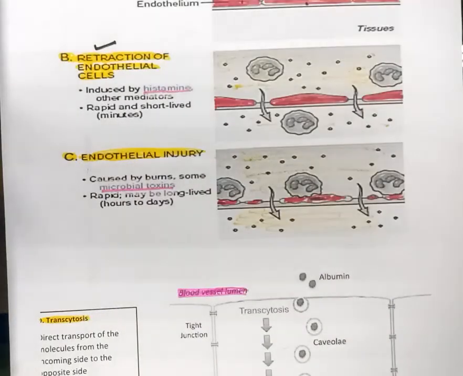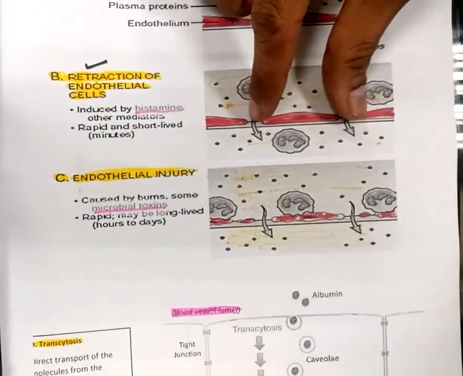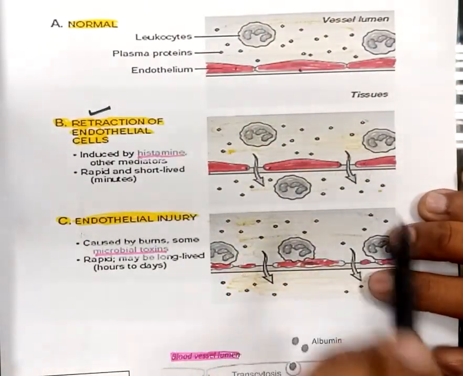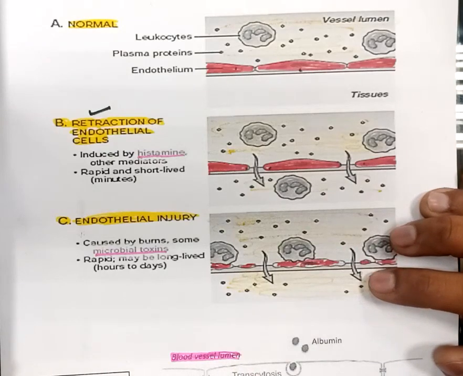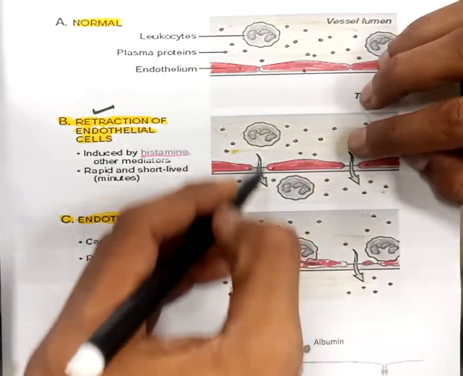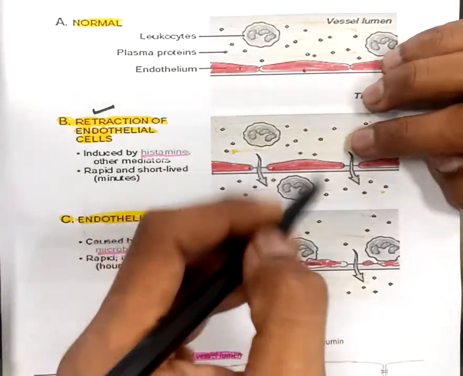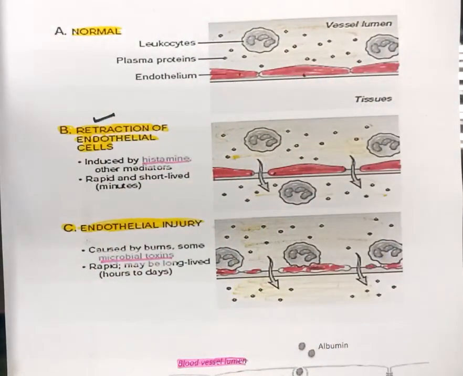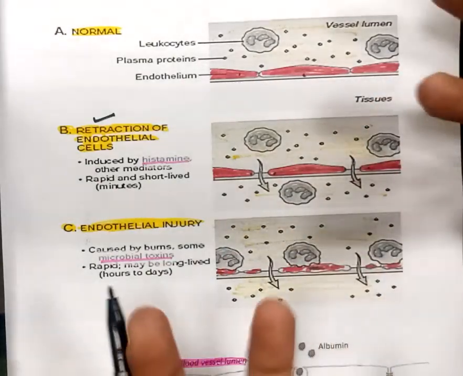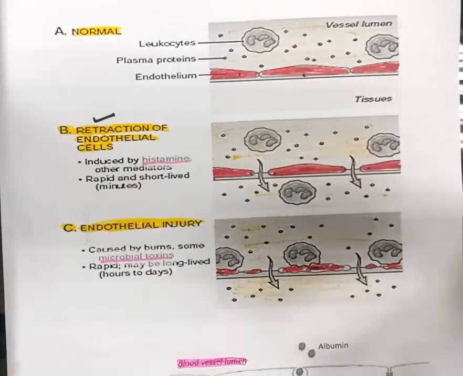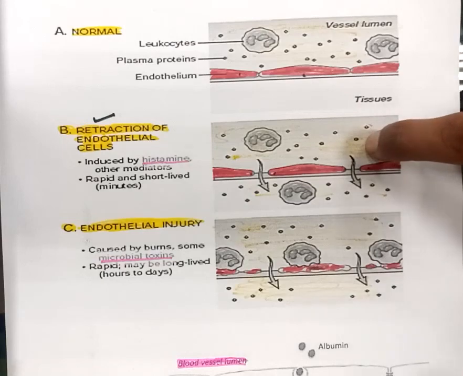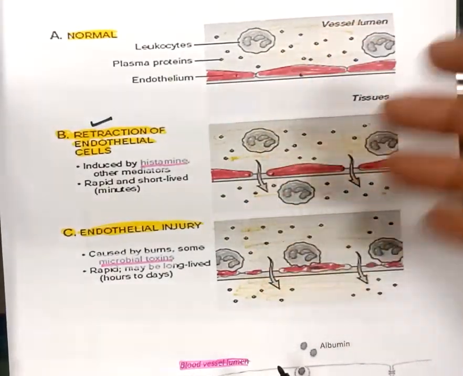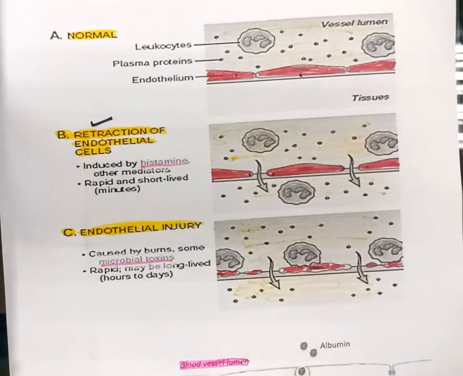When the endothelial cells shrink, a gap between two cells is produced, and because of these gaps, some fluid and protein can easily leak out of the blood vessel. So the vascular permeability of the blood vessel has increased. It has become permeable to fluid and some protein, and this is the reason they are leaked out.